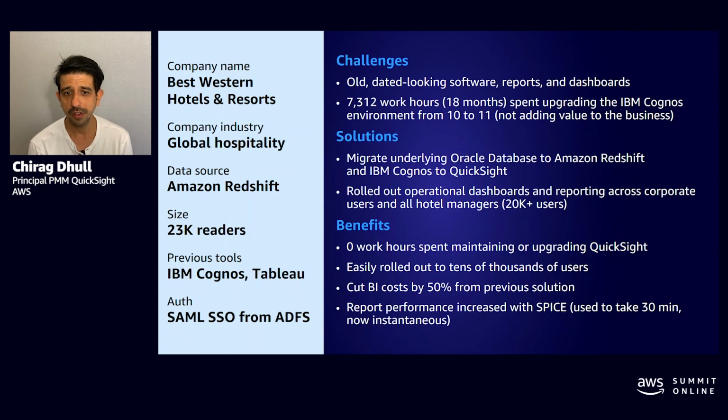Previously, Best Western used an on-prem tool, and then they migrated to Redshift and connected that with QuickSight, reducing cost by over 50% from their previous tool.